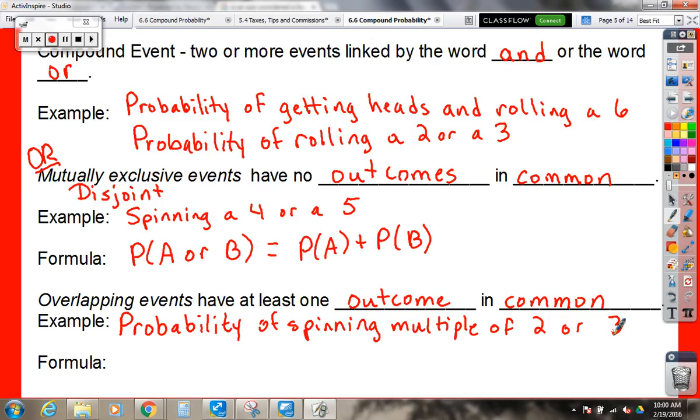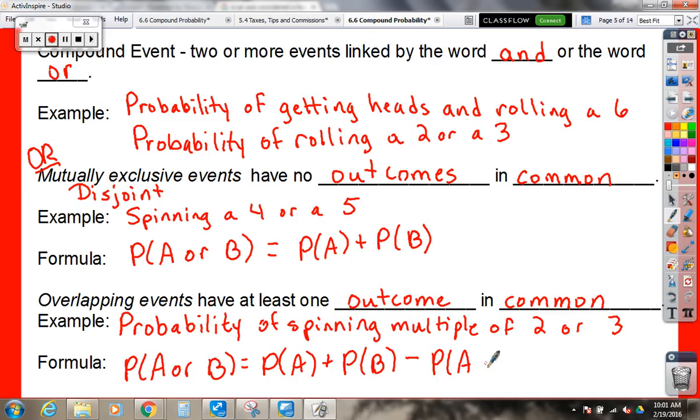Okay, and the formula for this is a little more complicated. In this case, we still add together the probabilities, but because they overlap, see how my arms are like this? If I add together all of this arm plus all of this arm, there's going to be this region where they overlap. So I have to take away one of the parts of data from that part. So we have to subtract the probability that it could be both. So if I had a 10-section spinner, let's see if I can do this one.